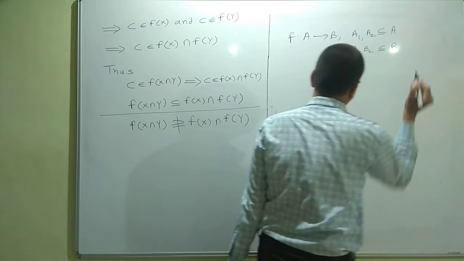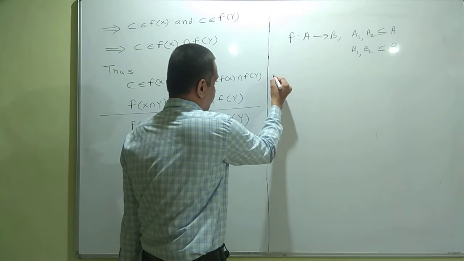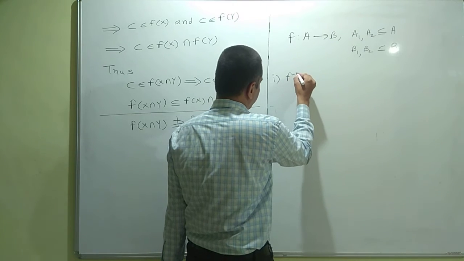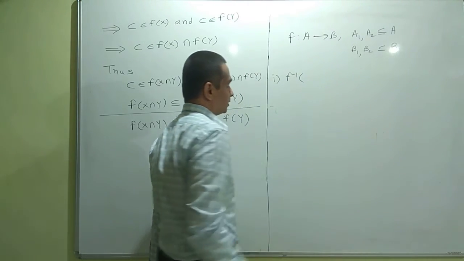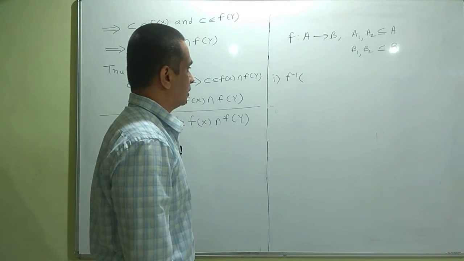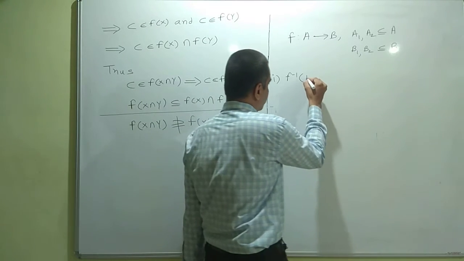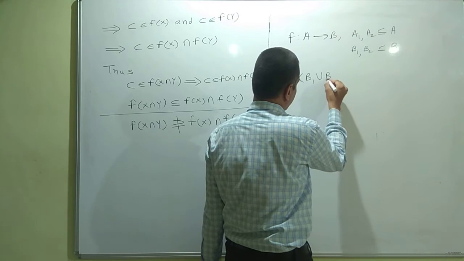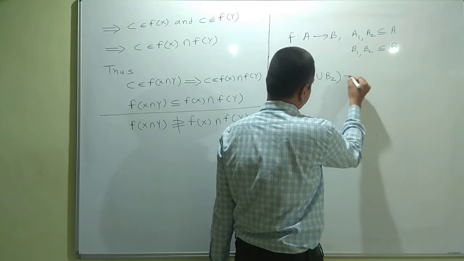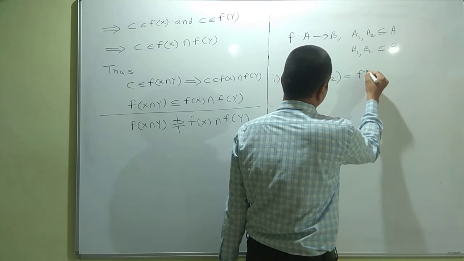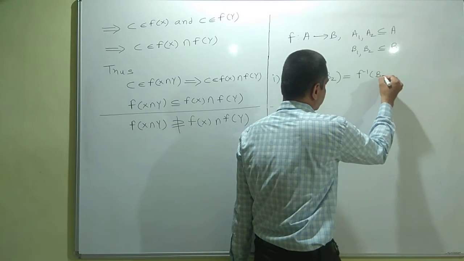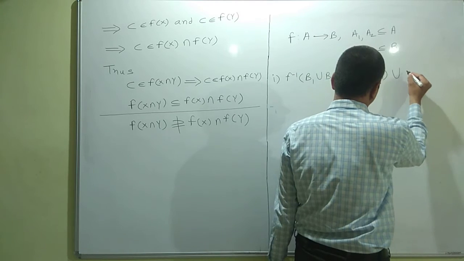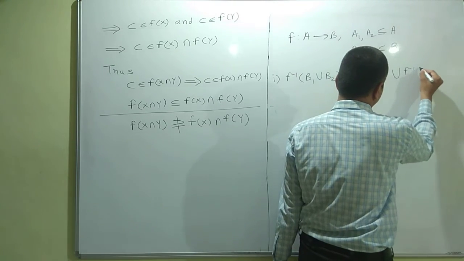set B. Then first property: inverse image is quite regular as compared to the image. That's why first I will give you the properties of inverse images. Inverse image of union is union of inverse images. F inverse of B1 union B2 is equal to F inverse of B1 union F inverse of B2.